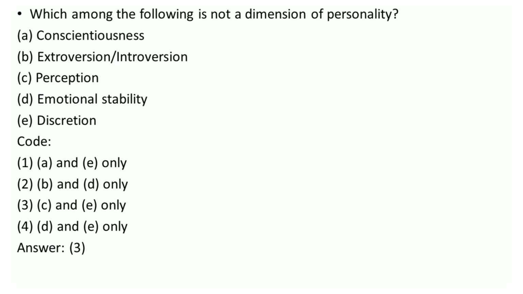Next one, which among the following is not a dimension of personality? It is not from social casework, but I forgot to add it in our unit number 2. That's why I am explaining here. Right one, option 3, that is perception and discretion is not a dimension of personality. All other options are dimensions of personality.